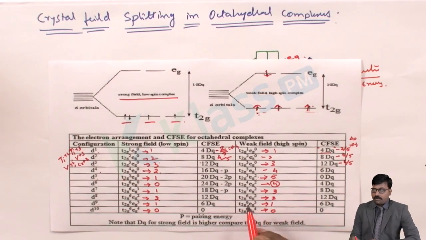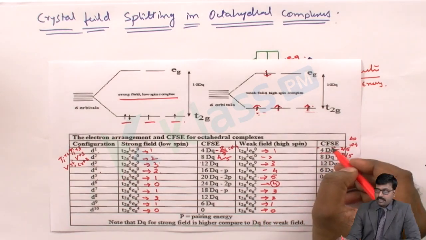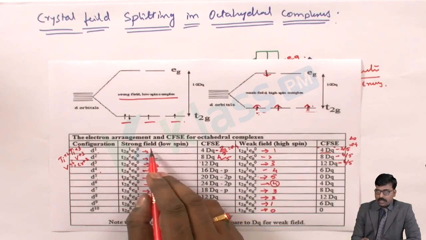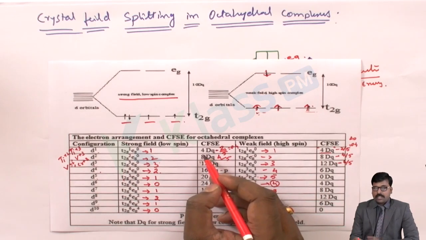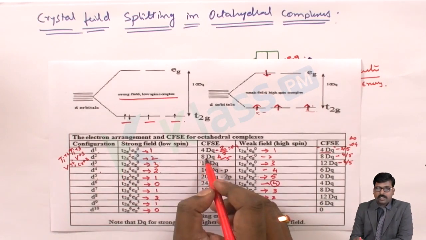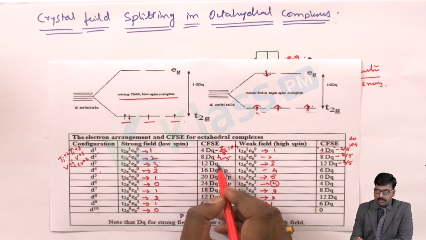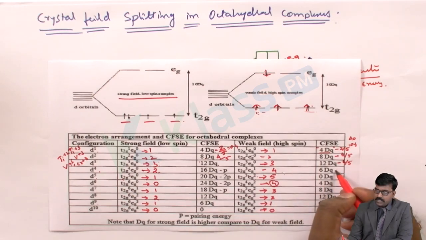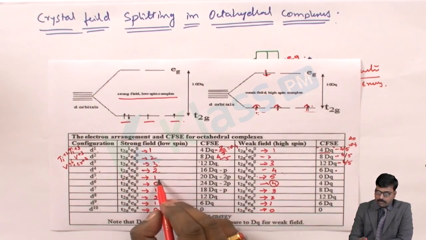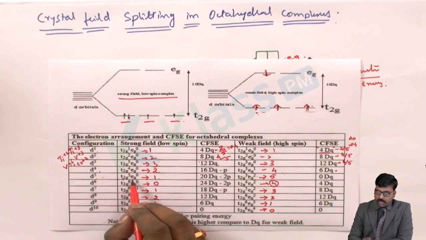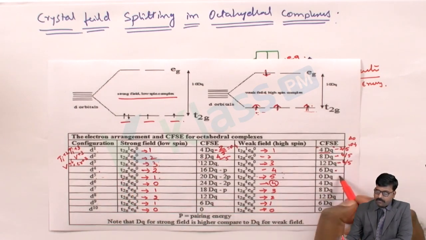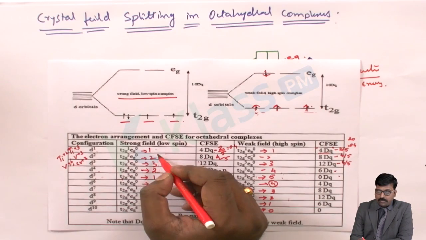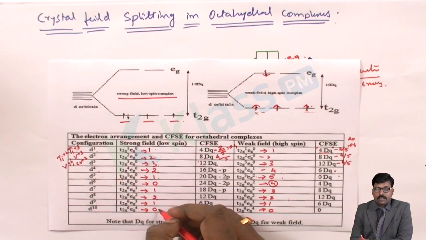Accordingly, you can check now. We can see how the crystal field stabilization energy is related to the number of unpaired electrons. If the unpaired electron is 1, then the crystal field stabilization energy is 4 Dq. For 2, it is 8 Dq. For 3, it is 12 Dq. It is 2, it will become 16, and here it will become 6 Dq. Okay, so for the d5 electronic configuration, it is 1 and it is 5. Likewise, all the strong field and weak field energy levels with the number of unpaired electrons are shown.